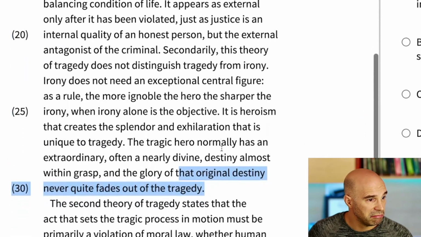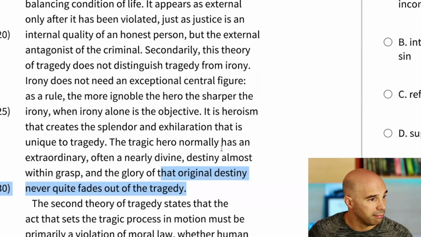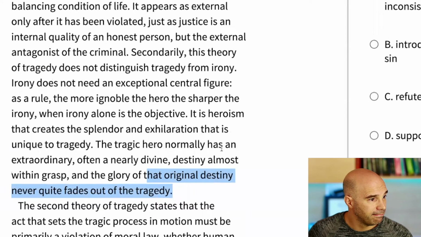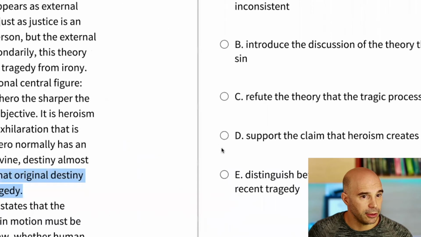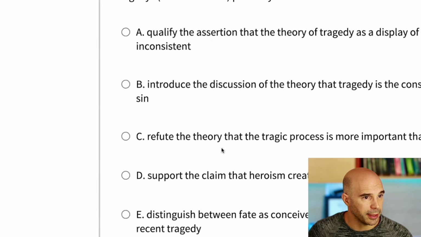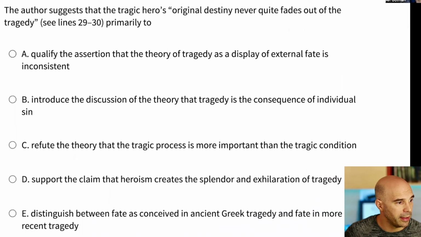Honestly, I don't know. So this is going to be a bit of an educated guess, perhaps. Why mention that? Qualify the assertion that the theory of tragedy as a display of external fate is inconsistent. Not liking that. Introduce the discussion of the theory that tragedy is the consequence of individual sin.